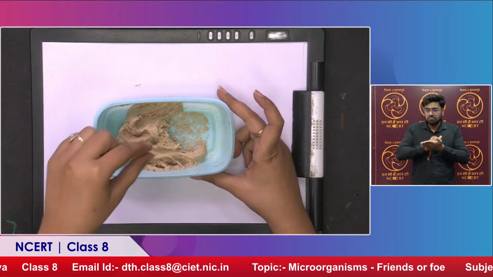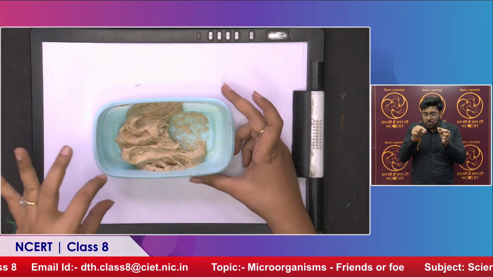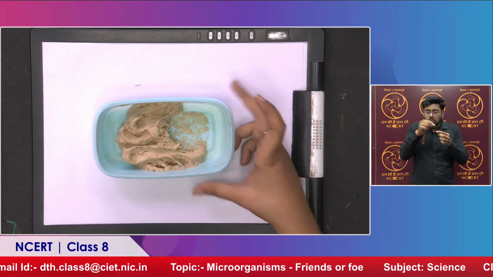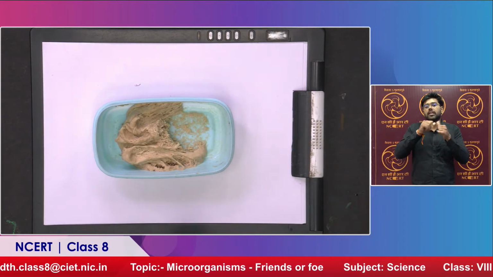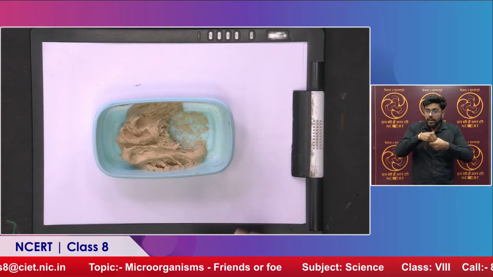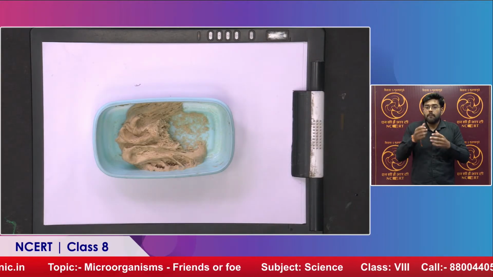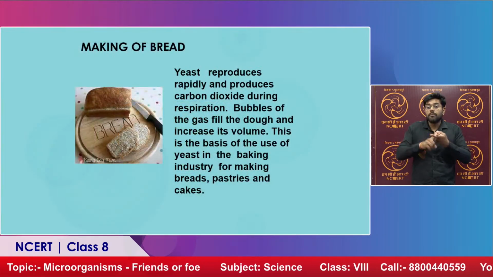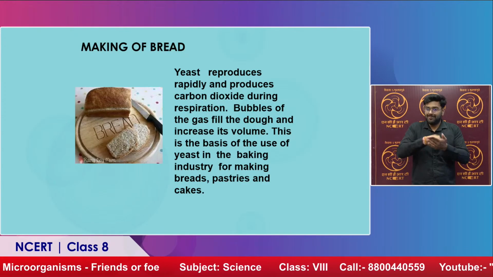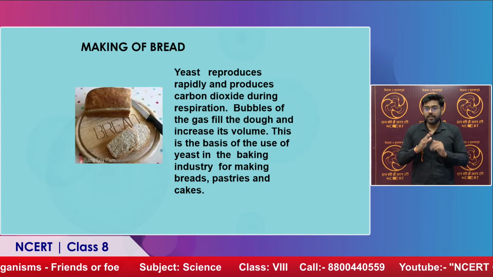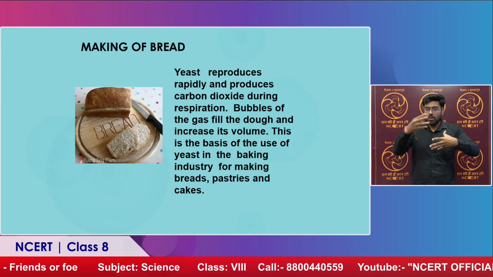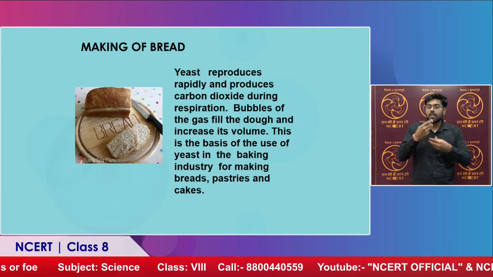Why are these small pores present in it? Because I have added yeast to it with hot water. The yeast is multiplying. Wheat has sugar present in it, so yeast feeds on that sugar and divides rapidly.